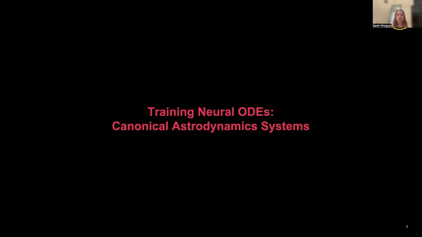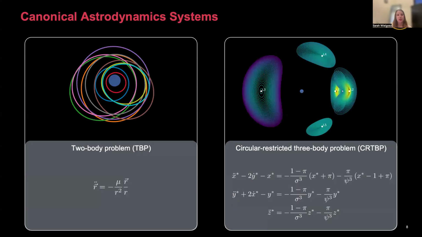In order to demonstrate the potential of neural ODEs to learn unknown dynamics, we're going to show a proof of concept by applying them to two tried and true systems, our two-body problem and our circular restricted three-body problem. We're looking at planar cases here, and all I really want to note is that, of course, two-body dynamics are very simple, while the CR3BP is much more complex. So we want to test the ability of the neural ODEs to work on systems of varying complexity.